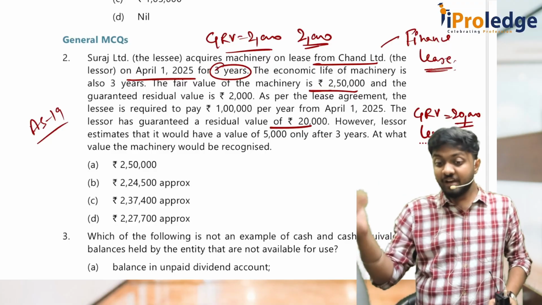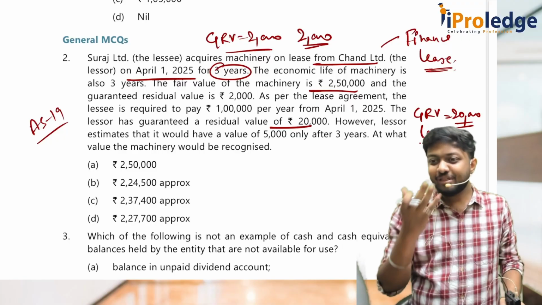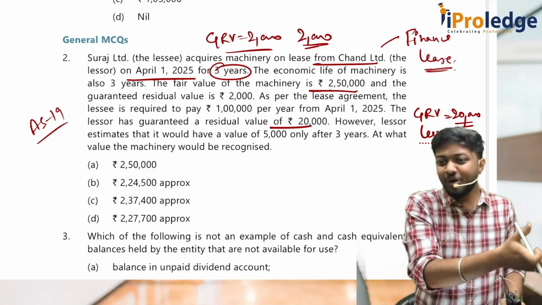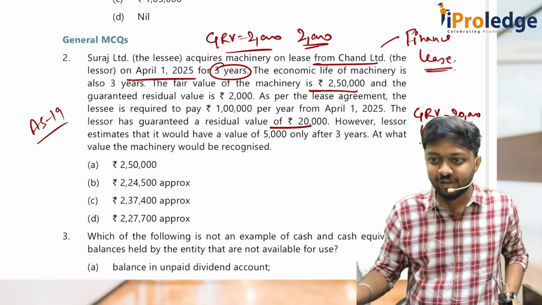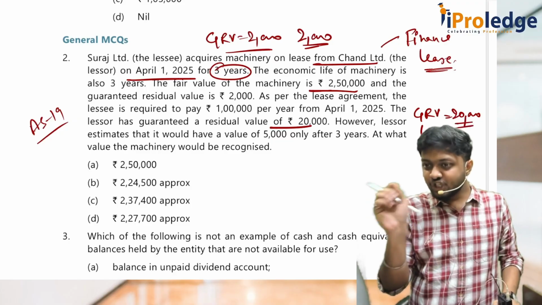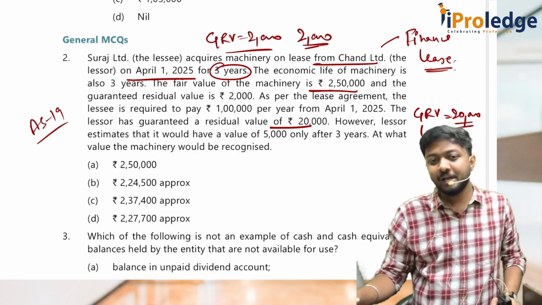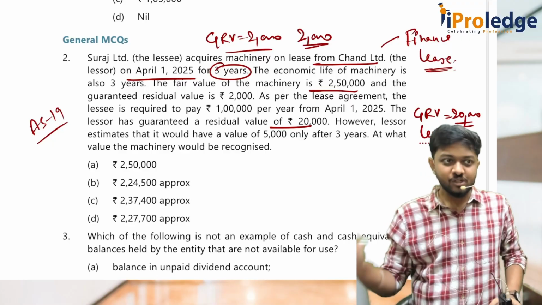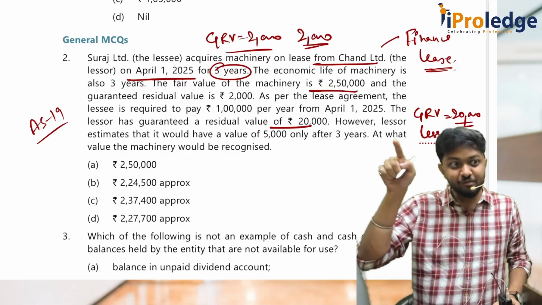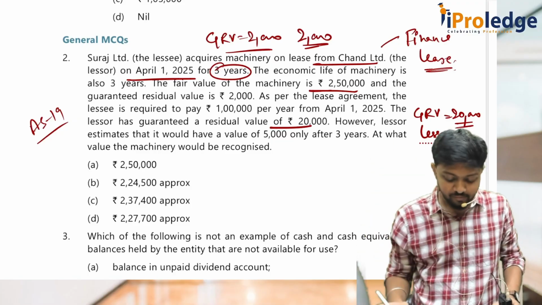Lessor has how much GRV on the same asset? 20,000. Sir, how is it possible? Lessee has guaranteed only 2,000. How come you are telling from the lessor point of view it is 20,000? Please understand, if you go to the definition, it is not only guaranteed by the lessee, it can be guaranteed by any third party also. Maybe because of that the lessor has a higher GRV. So GRV for lessor is 20,000, GRV of lessee is 2,000. That is one thing that you have to keep in mind.